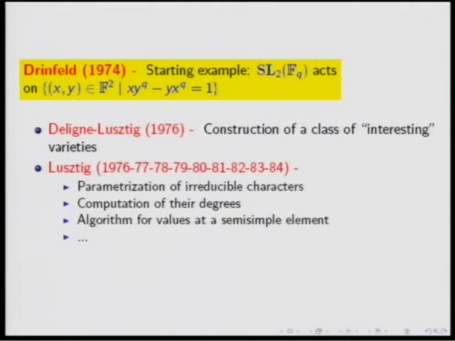Okay, so now let's go back to the example. So from now on, G will be SL2 of F. And the group G not bold is the finite group SL2 of FQ.